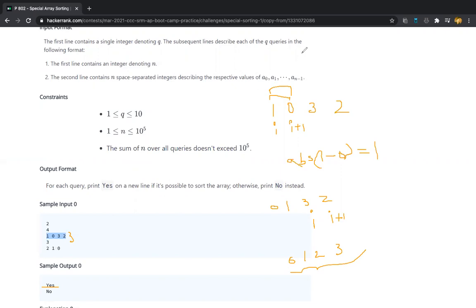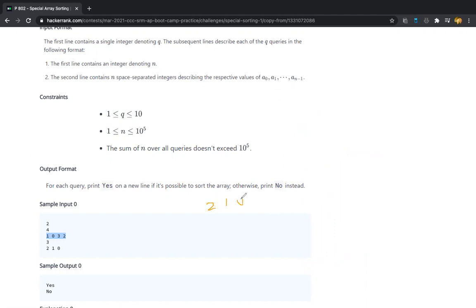Now let us check another array, that is 2, 1, 0. Here in 2, 1, 0, if we consider 2 as the ith element and 1 as the i plus 1th element, can these two be swapped or not? Here 2 is greater than 1 and the absolute difference of 2 and 1 is 1, right? So it can be swapped, and the array can be rewritten as 1, 2, 0.